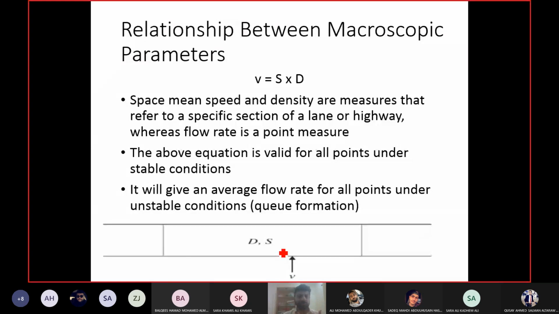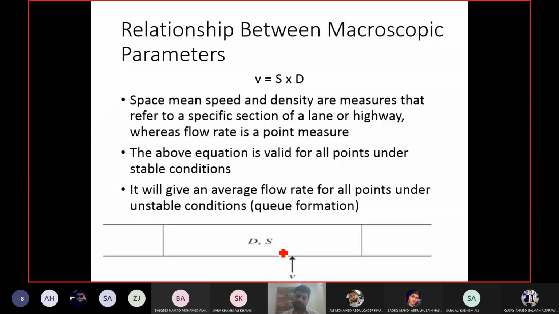Second, stable conditions. Stable conditions we haven't discussed; this will come after that. What do we mean exactly by stable conditions? Basically, it means when you do not have any traffic jam. These are known as stable conditions, when vehicles are moving constantly, without any queue, without any stoppage. Okay, so this equation will give you the flow on any point of the segment under this condition.